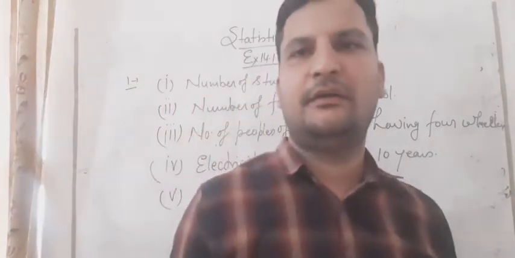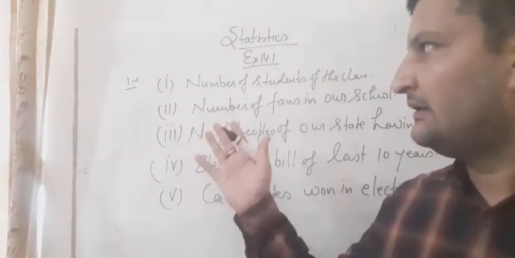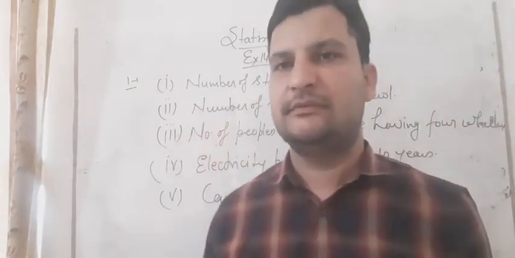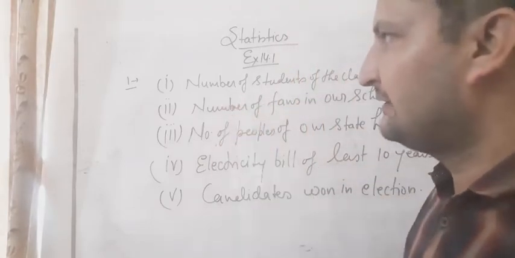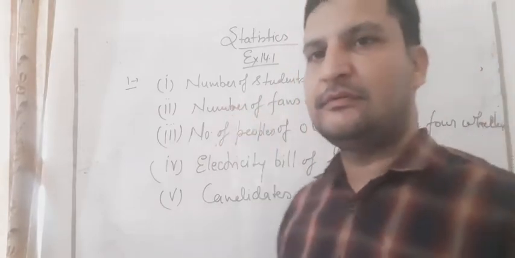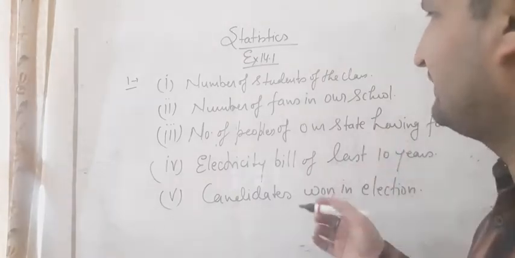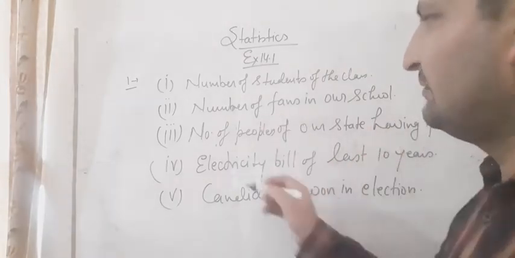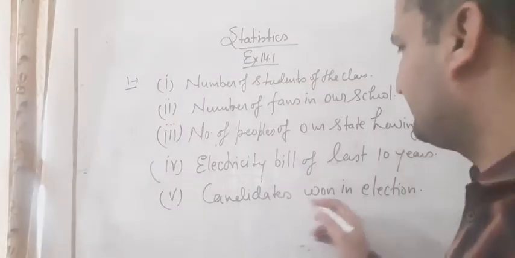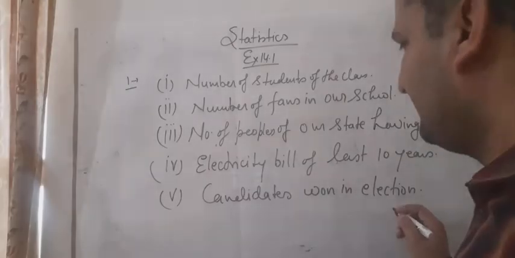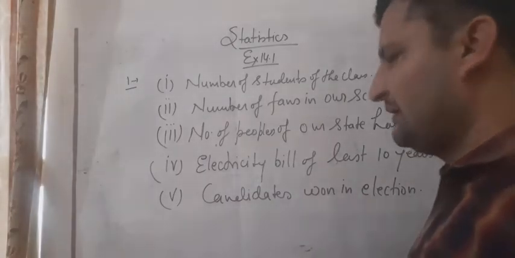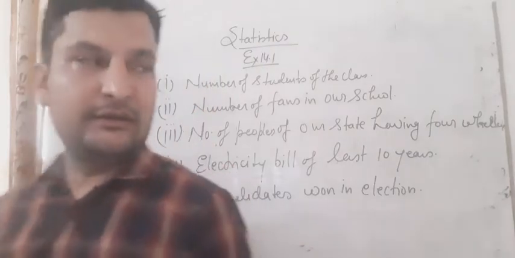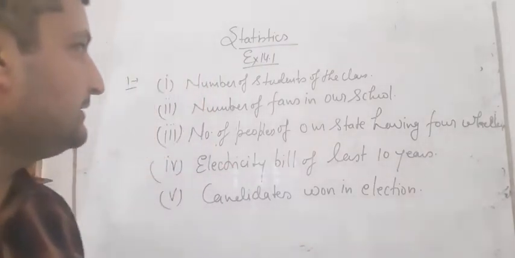We have to write many more things because we have to write day-to-day examples. We can make data of these types of things. So first is the number of students of the class, number of fans in our school, number of people of our state, electricity bill of last year, and candidates who won in elections.